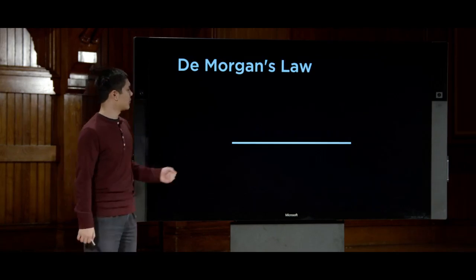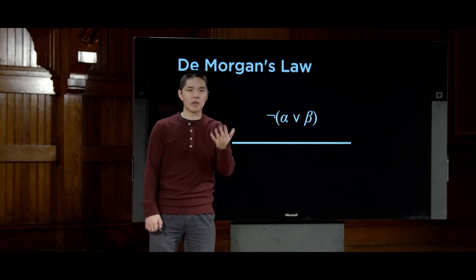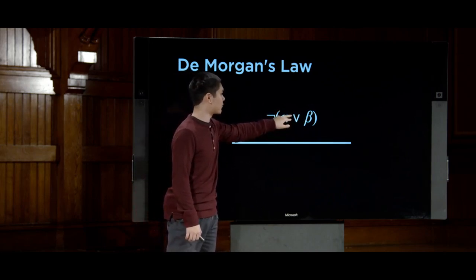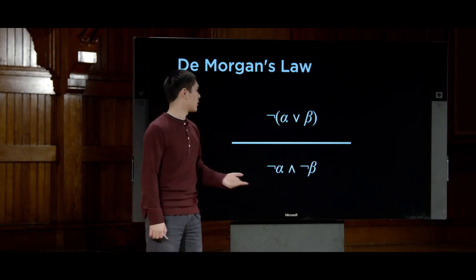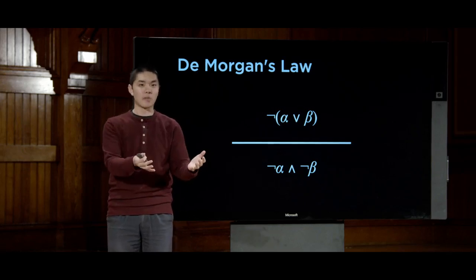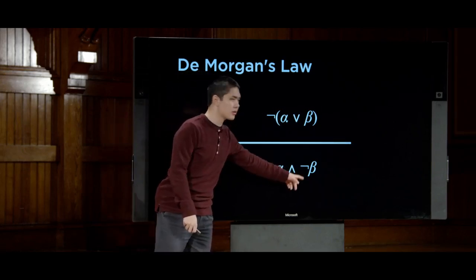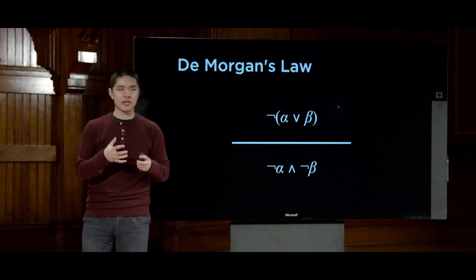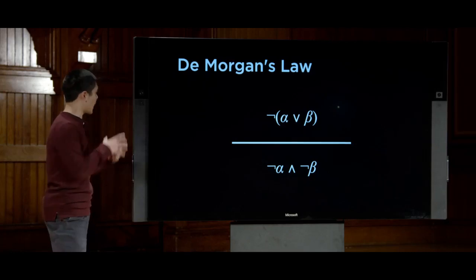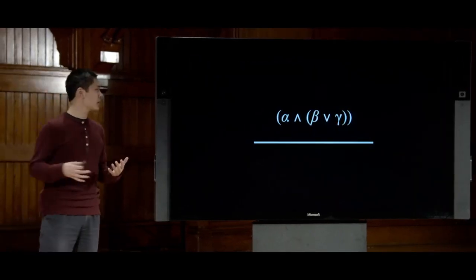And the way that works is that if I have not A or B this time, the same logic's going to apply. I'm going to move the negation inwards, and I'm going to flip the or into an and. So if not A or B, meaning it is not true that A or B, or alpha or beta, then I can say not alpha and not beta, moving the negation inwards in order to make that conclusion. So those are De Morgan's laws, and a couple other inference rules that are worth just taking a look at. One is the distributive law that works this way.